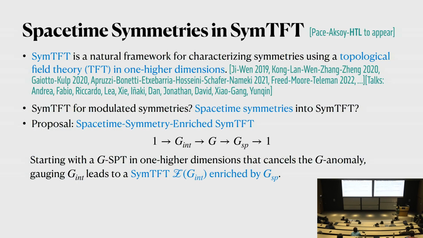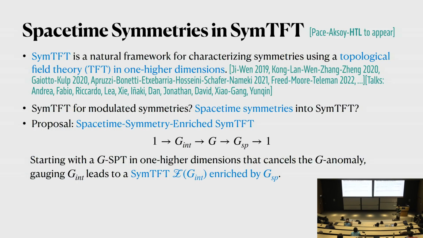Then we just gauge these internal symmetries. Notice that internal symmetry is always a normal subgroup, so gauging these symmetries wouldn't change the space-time symmetries. So the thing that we get is a topological field theory that is just obtained by gauging the internal symmetries. But importantly, there is some data left behind, which is the enrichment of the symmetry TFT by the space-time symmetry. Okay? So let me say some general philosophy about why we want to think about this.